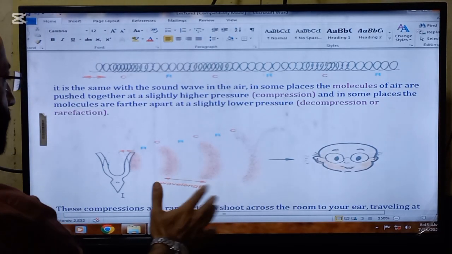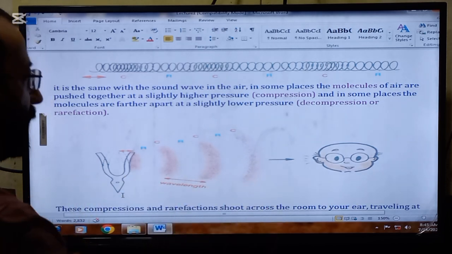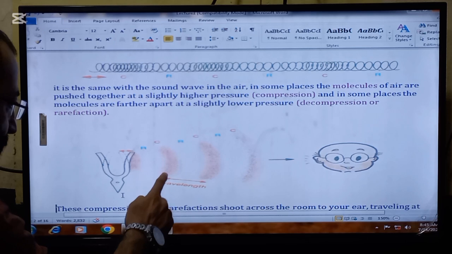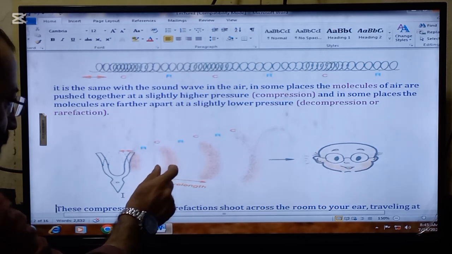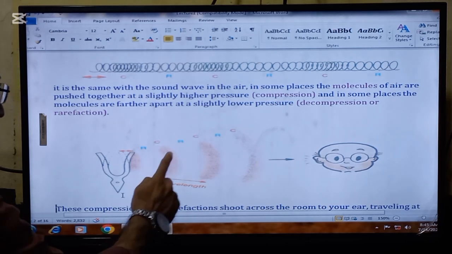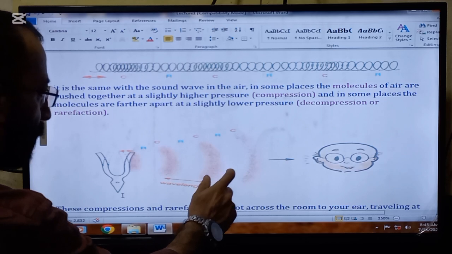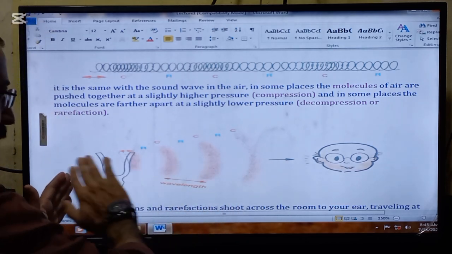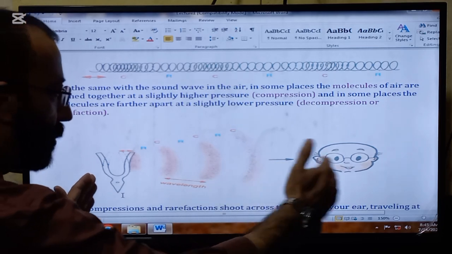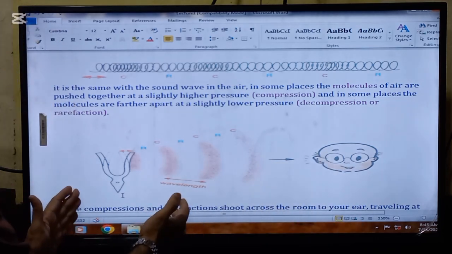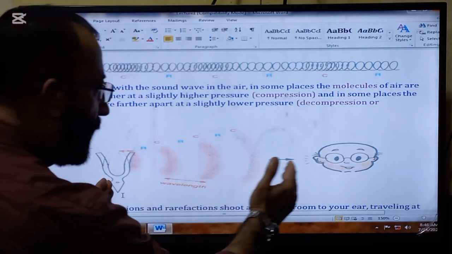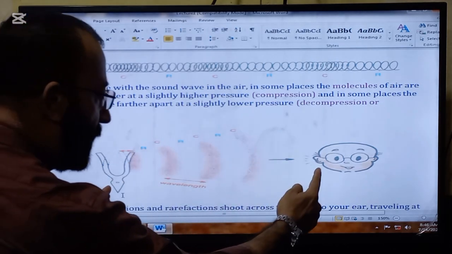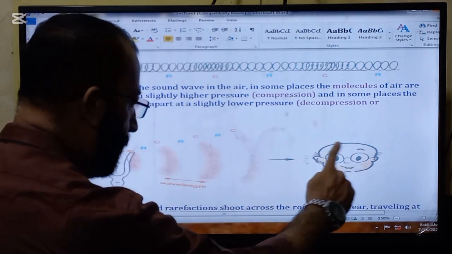This is the graphical representation of the sound. Molecules push further molecules, and in this form we can hear the sound which was produced here and reaches the ear of the person.